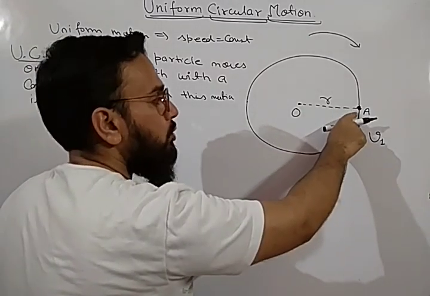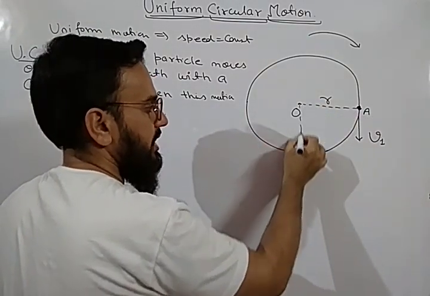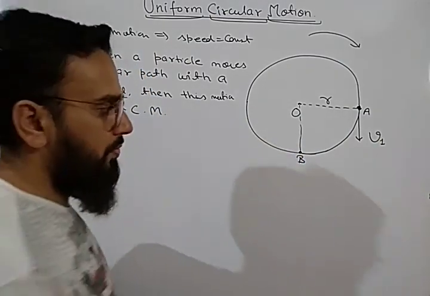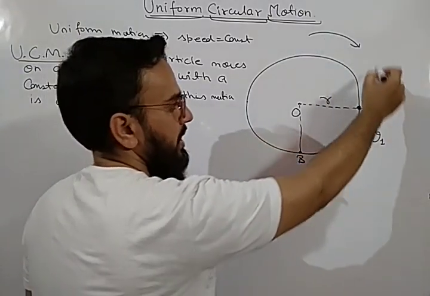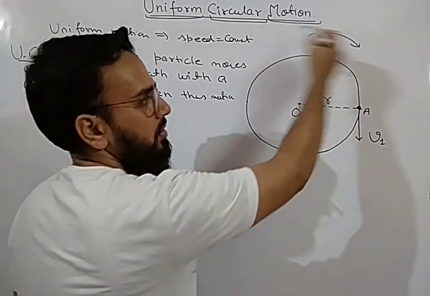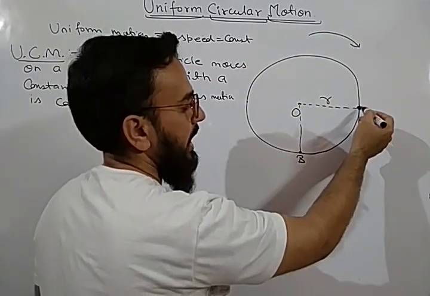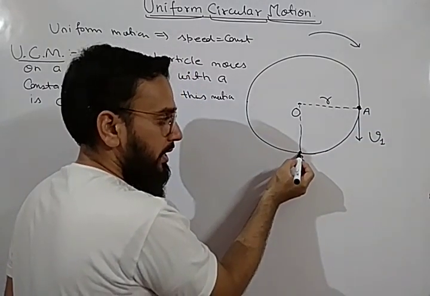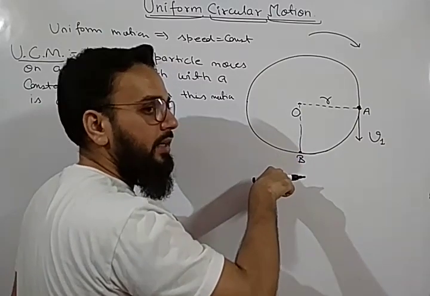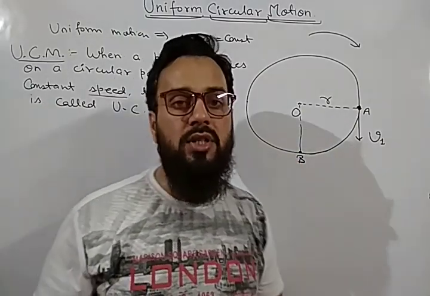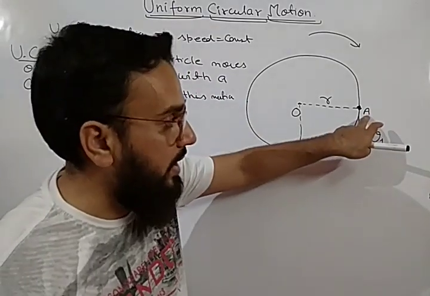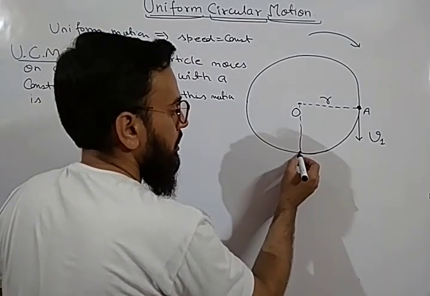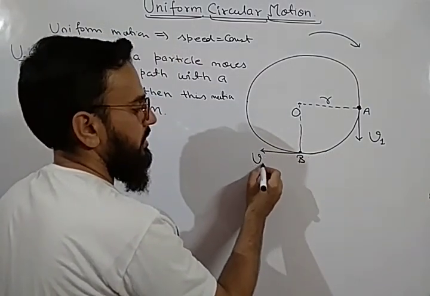Now after 1/4 of the circle, let us consider it reaches point B. Then what will be the direction of speed or the direction of velocity at this point? Because the particle is moving in a circular path in clockwise direction, at point A the direction of velocity will be just downward. At point B, I am talking about instantaneous velocity, which we have discussed earlier. At point A the velocity will be in downward direction. At point B, the velocity will be on the left side. Let us consider it as v2.